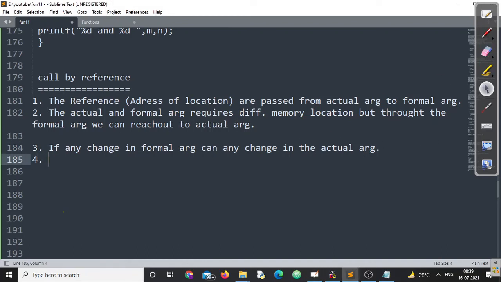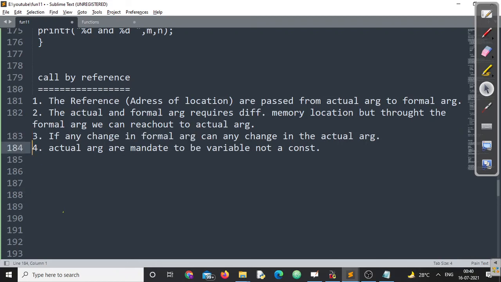One thing here you have to make sure. At some point we have discussed that actual arguments can either be a constant or a variable. That is only true for call by value. But for call by reference, make sure actual arguments are mandatory to be a variable, not a constant. Remember this point. They are mandatory to be a variable, not a constant. We cannot pass a reference of a constant. No, we cannot pass. Make sure you know this point.